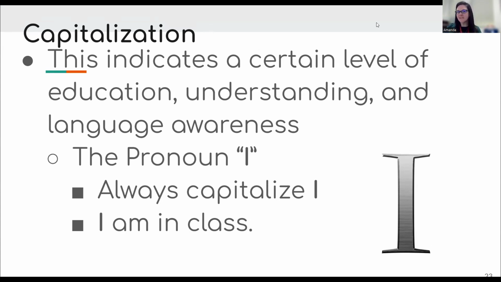Rule number 1 is you always capitalize the pronoun I. When you're talking about yourself and you say I, it should be capitalized every single time. Example, I am in class.